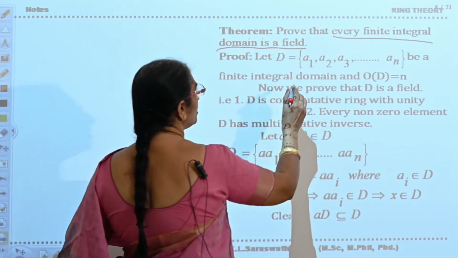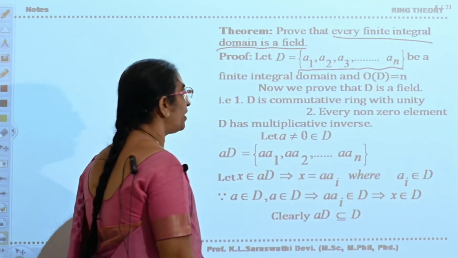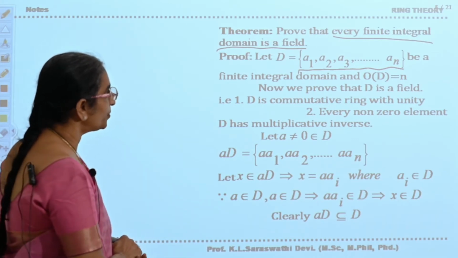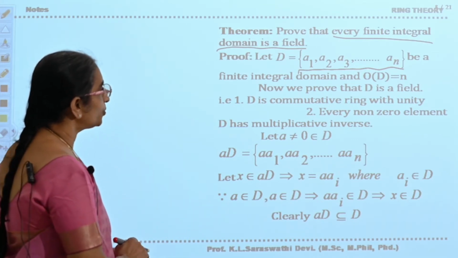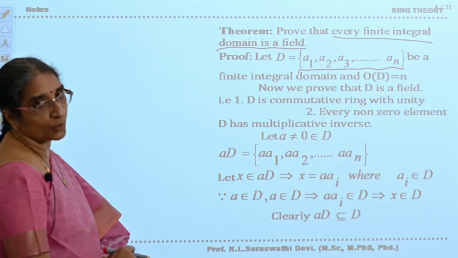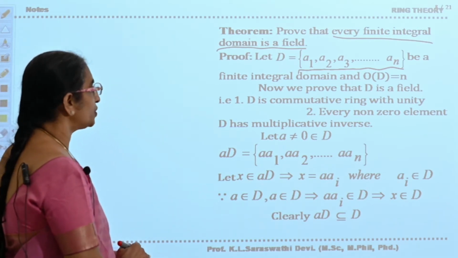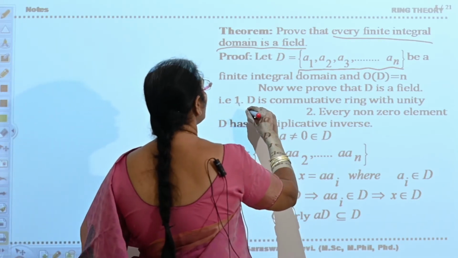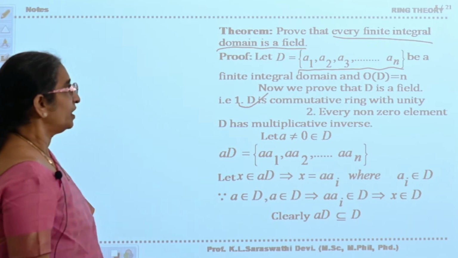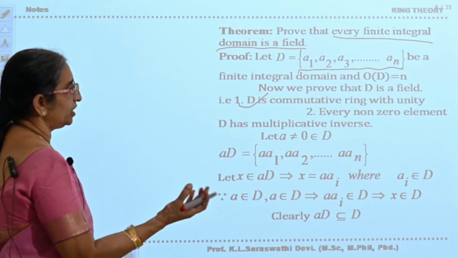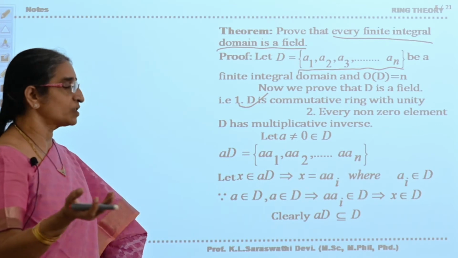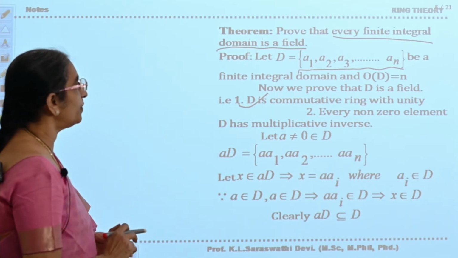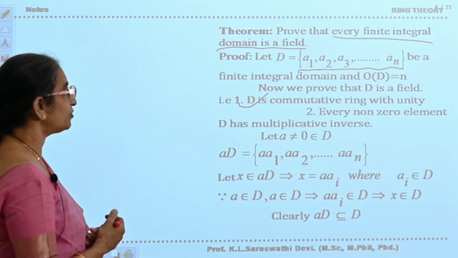Let D is equal to {a1, a2, ..., an} be a finite integral domain, that is, the order of the domain is equal to n. Now, to prove that D is a field, D must be a commutative ring with unity and every non-zero element must possess its inverse. Already, from the definition itself it follows, because every integral domain is a commutative ring with unity. So now what we have to prove is that every non-zero element has a multiplicative inverse.